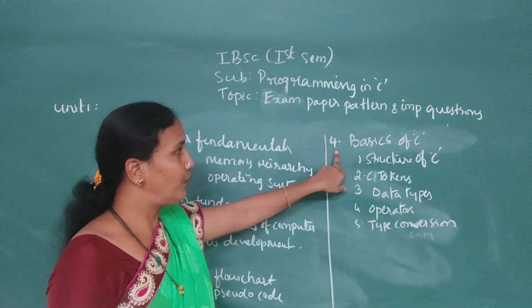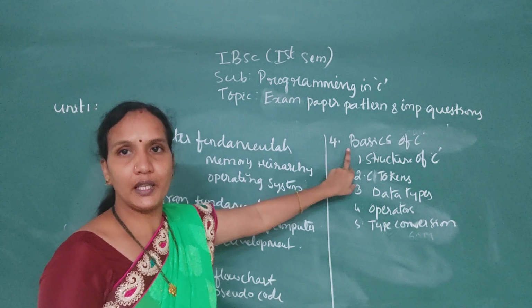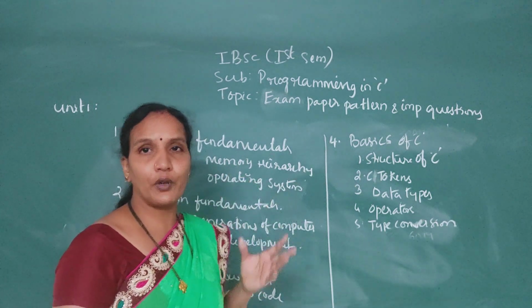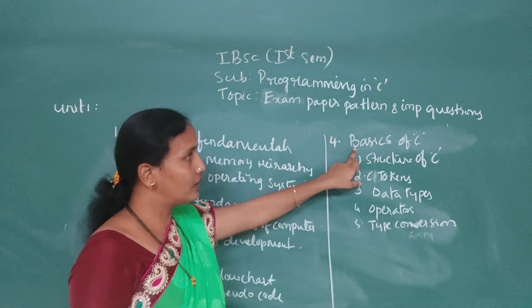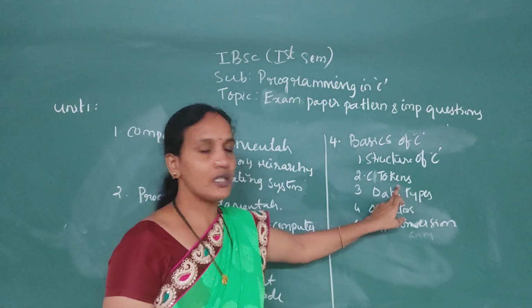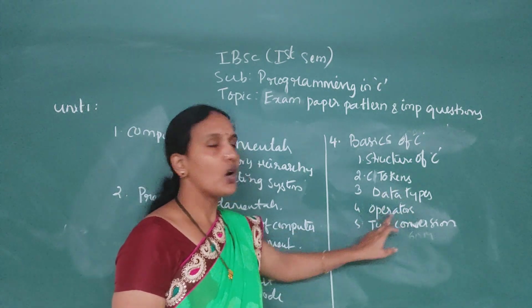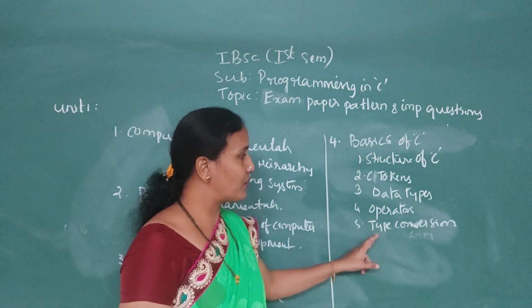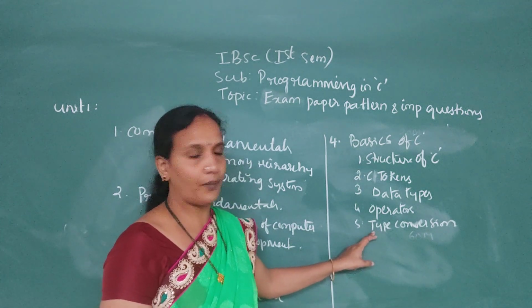Next, the 4th chapter, basics of C. From the 4th chapter, your C programming will start. In this chapter: structure of C, C tokens, data types, operators, type conversion. Type conversion they will ask in short.